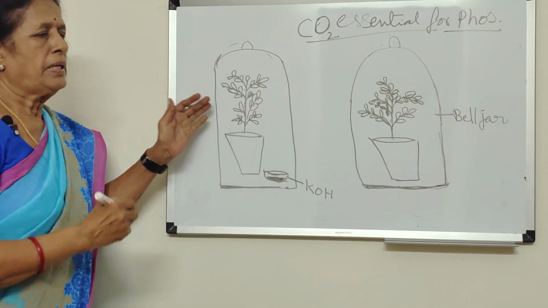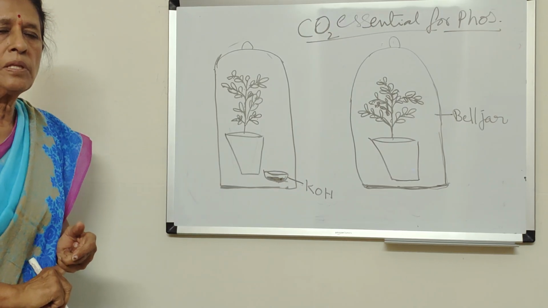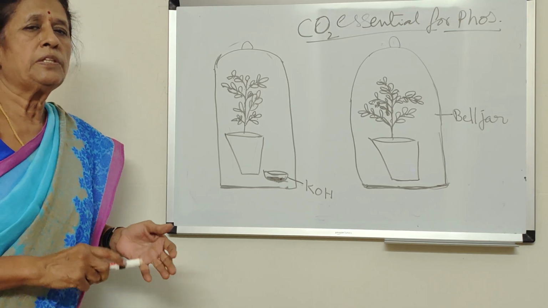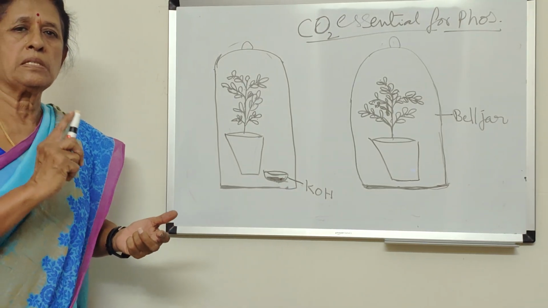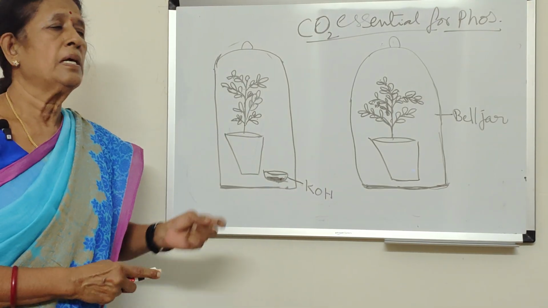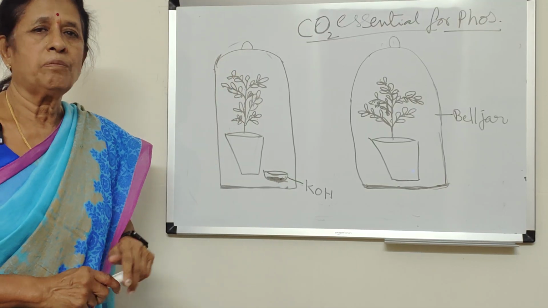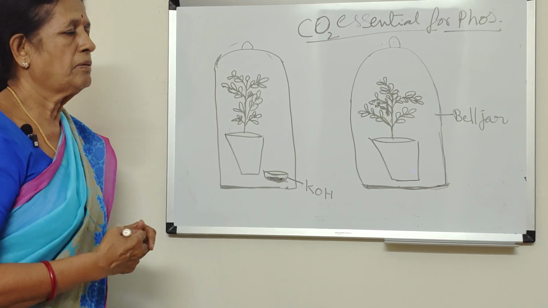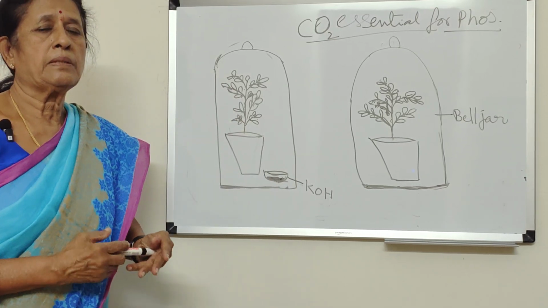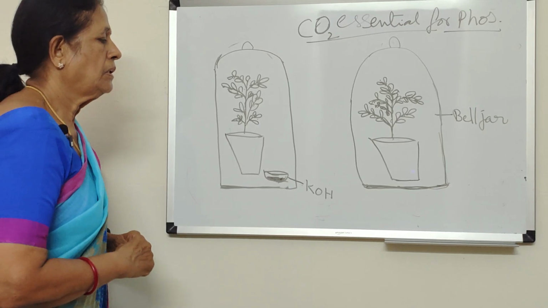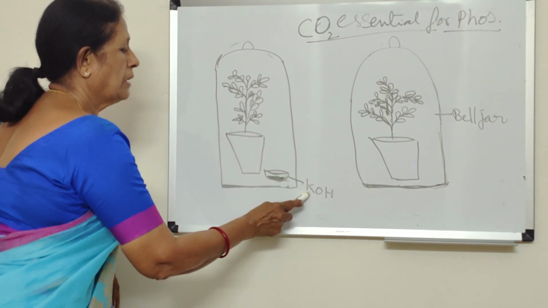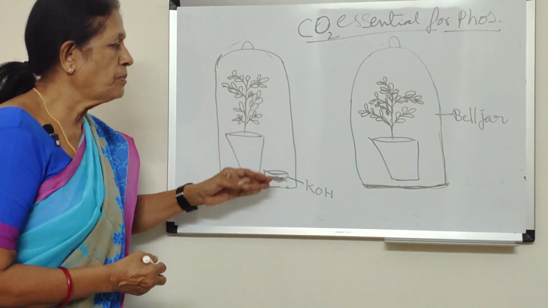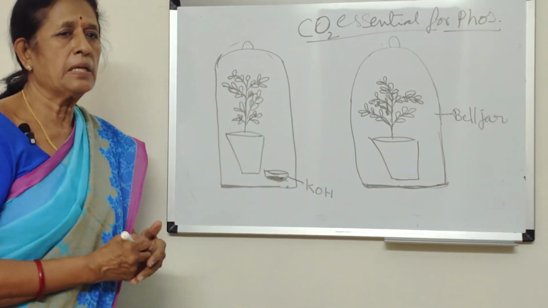Okay. So that is a very important thing. Of course, sunlight is also there. There are different types of activities which show that oxygen is liberated during photosynthesis, that sunlight is essential for photosynthesis, and that carbon dioxide is essential for photosynthesis. We have seen this activity. Without carbon dioxide, photosynthesis will not take place, because the KOH solution, potassium hydroxide solution, has the property to absorb the carbon dioxide that is present in the bell jar.